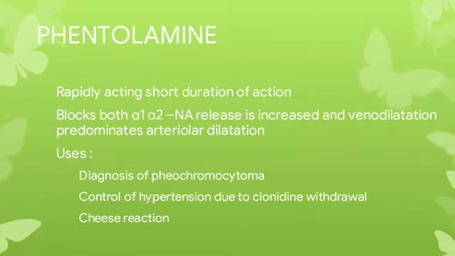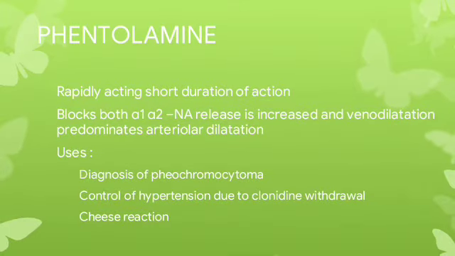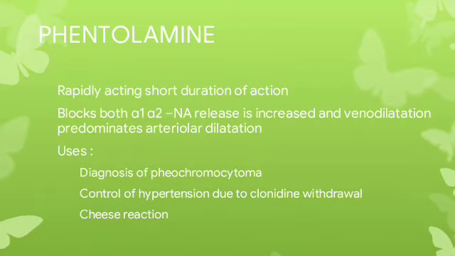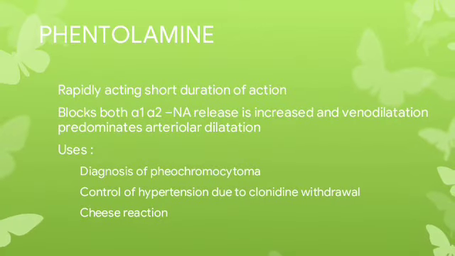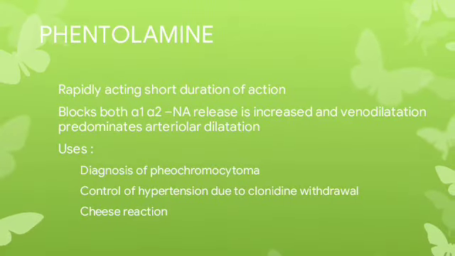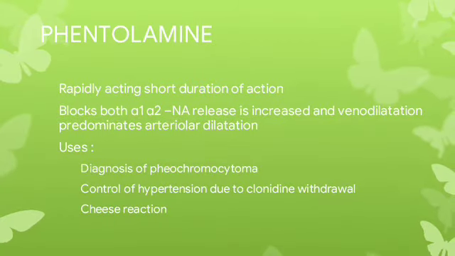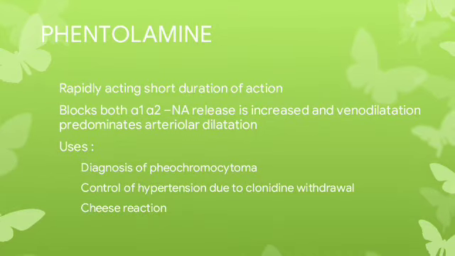And in the cheese reaction, it occurs in patients taking monoamine oxidase inhibitors after they consume food with high tyramine content such as cheese, beans, and red wine. So there is increased hypertension in these patients. So phentolamine is used for these 3 conditions.